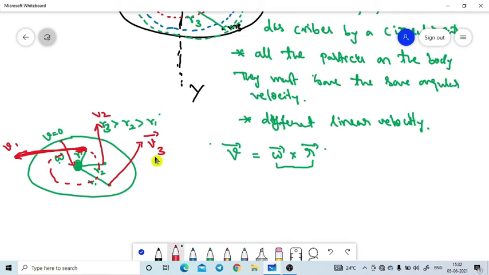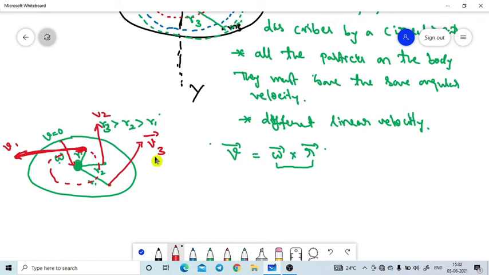In rotatory motion, the body rotates about a fixed axis. That is the first point. Every particle of the body describes a circular path, and these circles are concentric circles about a line, which is nothing but the axis of rotation. Every particle on the body undergoes the same angular displacement or angular velocity, but all particles do not have the same linear velocity. They depend upon the distance from the axis of rotation. That is the rotatory motion condition.